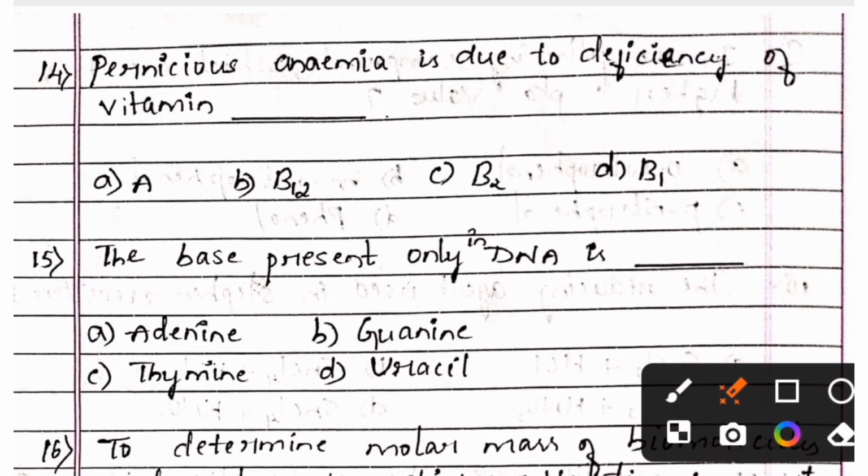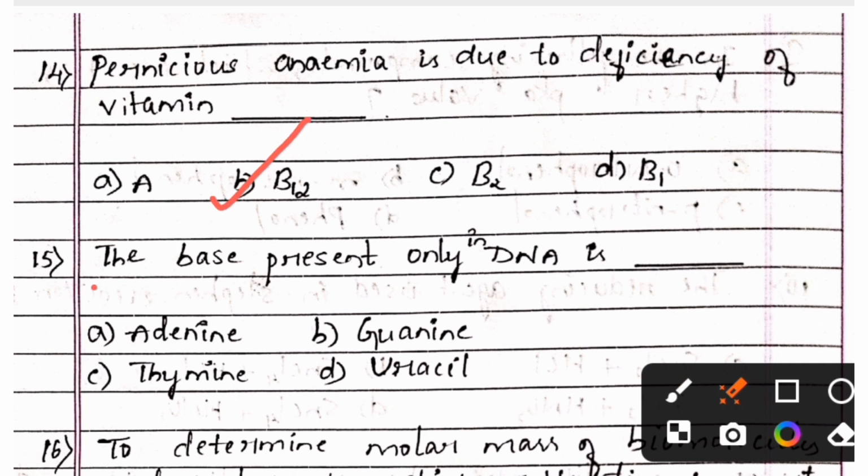Next one. Pernicious anemia is due to deficiency of vitamin. Option A, B6, option B, B12, option C, B2, option D, B1. And the right answer is option B, B12.